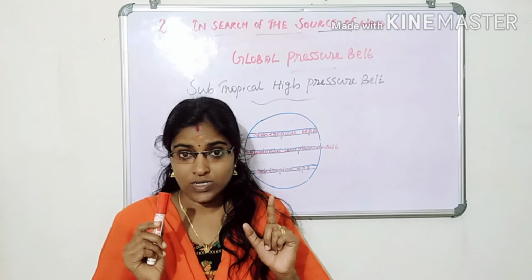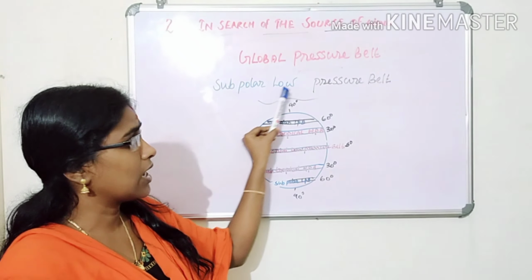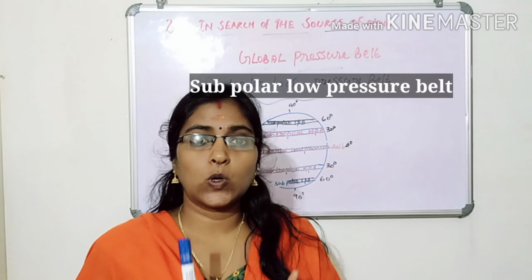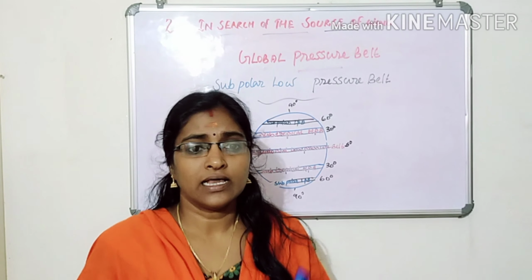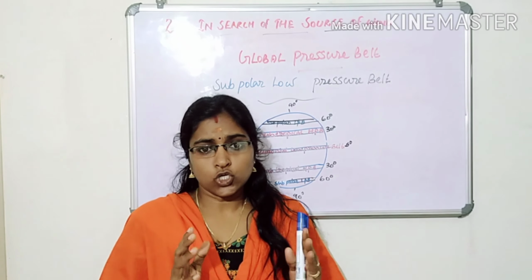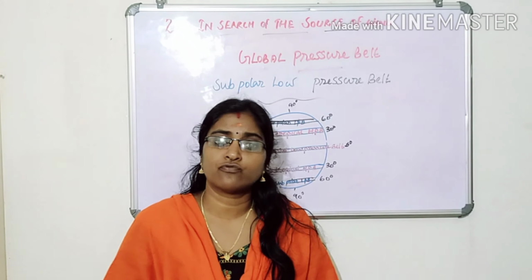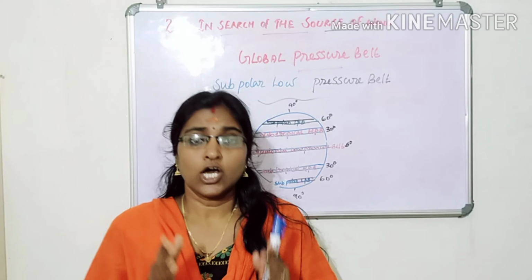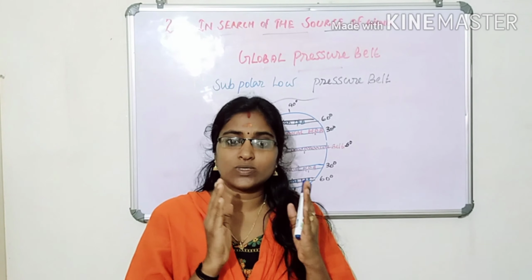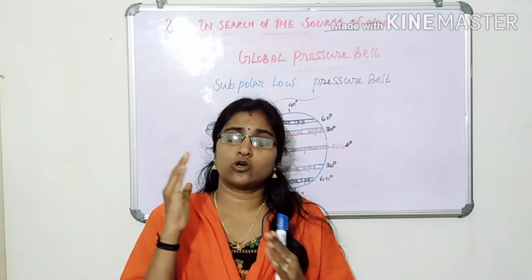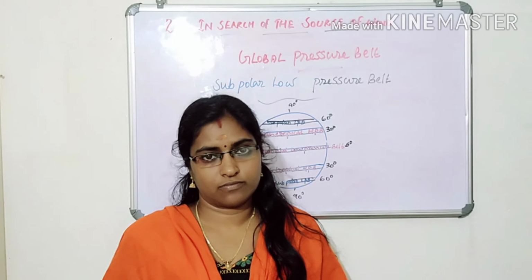What is Horse latitude? Next our topic, that is the subpolar low pressure belt. What is subpolar low pressure belt? You know that this zone is very close to the polar region. That's why air is colder here. Though the cold air remains close to the Earth, the air is thrown up due to the rotation of Earth. As a result, low pressure is experienced in this zone.